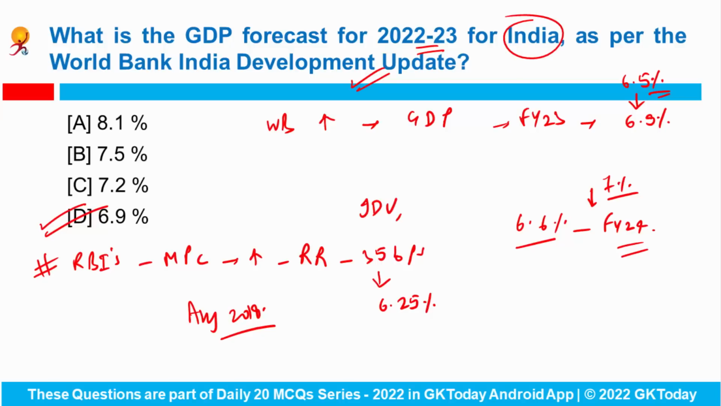So basically the MPC has decided to remain focused on the withdrawal of accommodative stance, and the standing deposit facility rate is 6% and the marginal standing facility rate and the bank rate is 6.5%, right? So if you are asked that after the Monetary Policy Committee meeting in December 2022, what is the repo rate? The answer would be 6.25%.